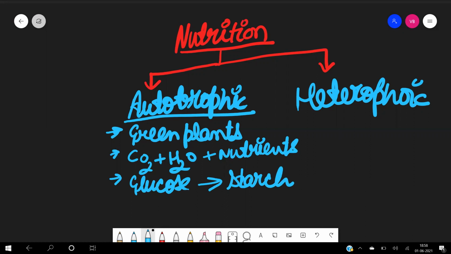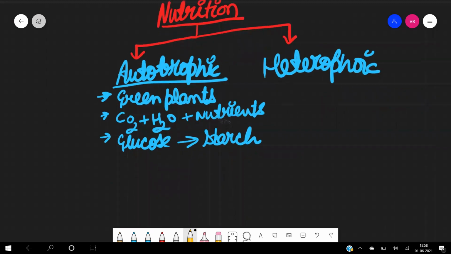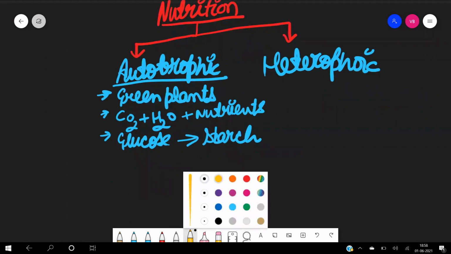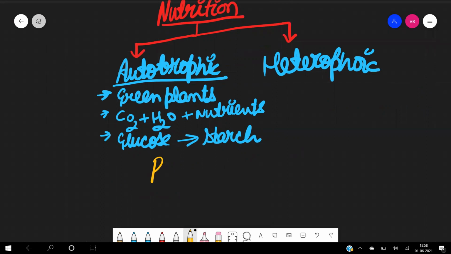Okay, now let us see the next process, that is photosynthesis. You have already studied this term, photosynthesis.